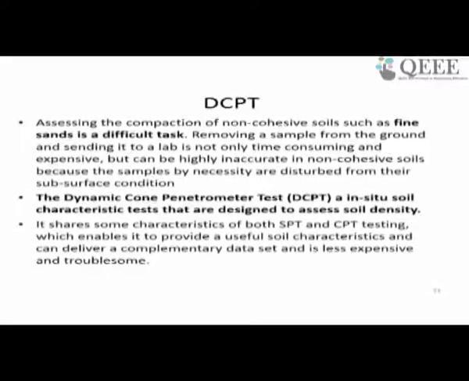In CPT you are driving the cone continuously with automatic recording, but in DCPT it is also continuous penetration with hammering. So it sits in between SPT and CPT, which enables it to provide useful soil characteristics, and can deliver a complementary data set and is less expensive and troublesome.